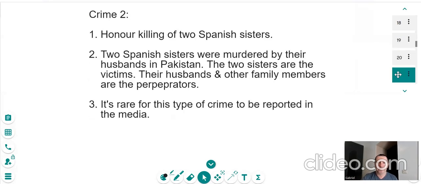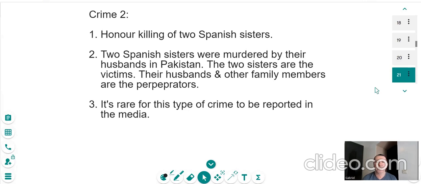Crime number 2, the honor killing of 2 Spanish sisters. This was a very sad story. 2 Spanish sisters were married to 2 Pakistani men. They wanted to divorce their husbands, and of course, their husbands wanted visas to get into Spain, and of course they refused. The 2 sisters were tricked into going to Pakistan, where they were murdered by their husbands and other family members. So 2 Spanish sisters were murdered by their husbands in Pakistan.